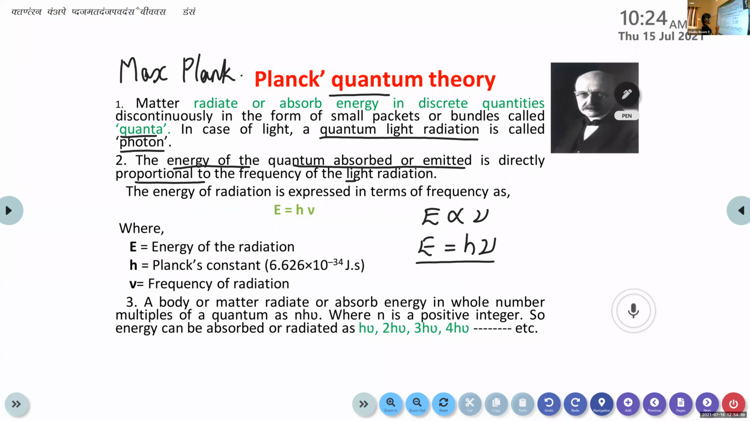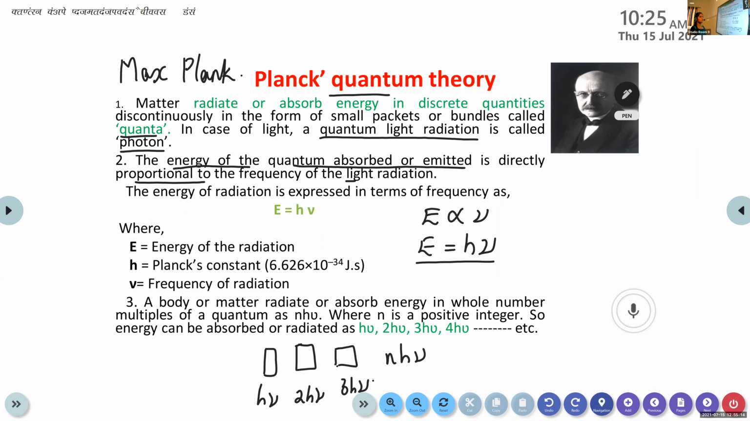And the third one: a body or matter radiates or absorbs energy in whole number multiples of a quantum, as nh nu. In the first point, we have learned that this energy comes in small packets, right? So the small packets each contain nh nu amount of energy. Consider these as small packets of energy. The first one contains h nu, second one is 2h nu, third one 3h nu, like that.